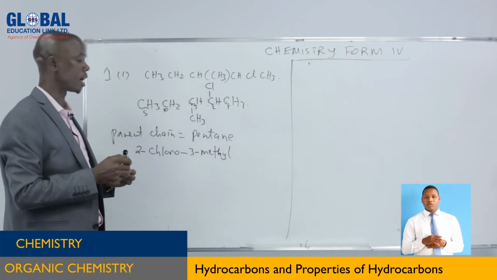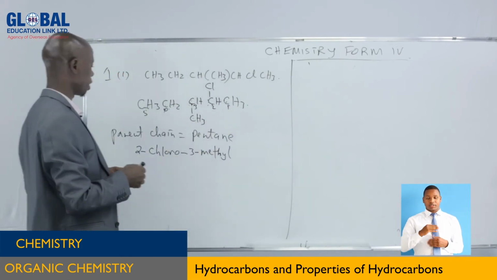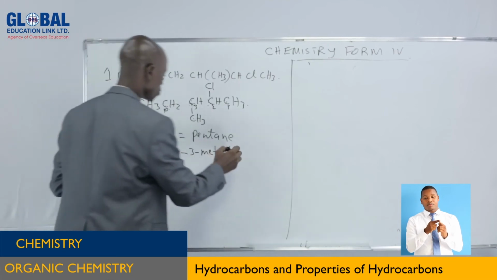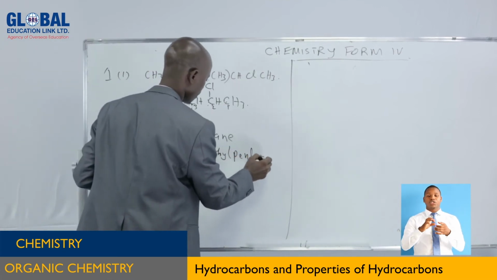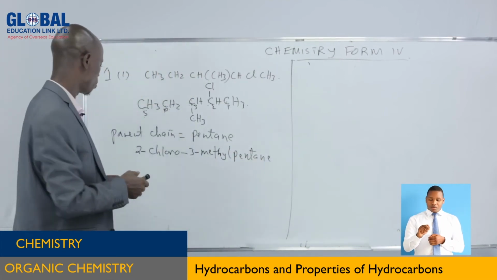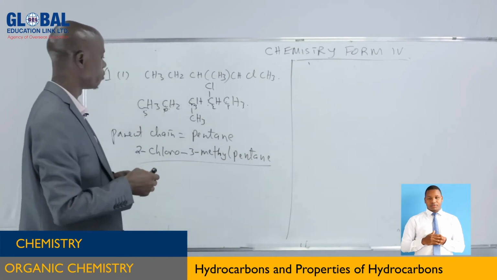All the substituent groups are over. Therefore, you name the parent chain. It contains how many carbon atoms? 5. So you say it is pentane. Simple like that. So this is the name of it.